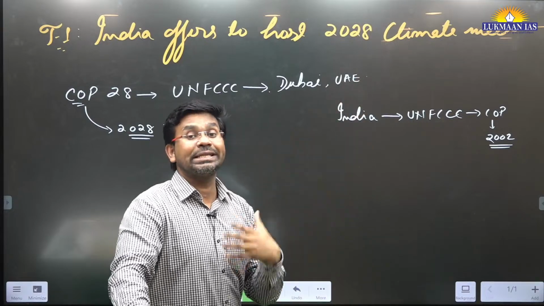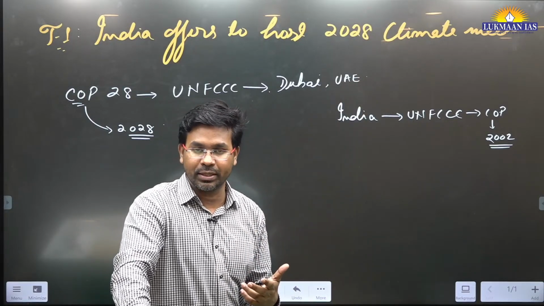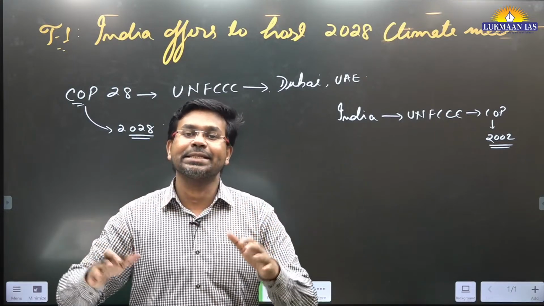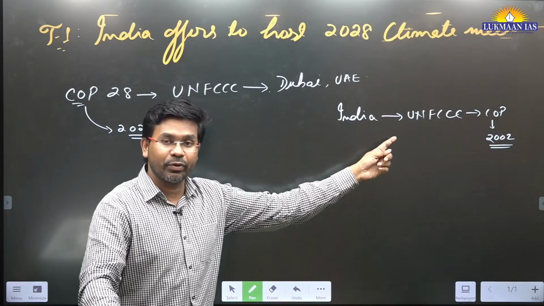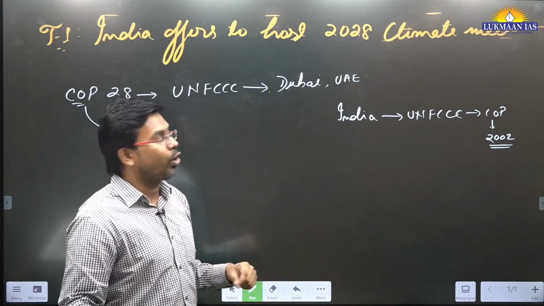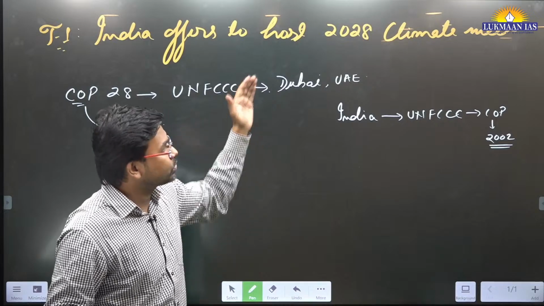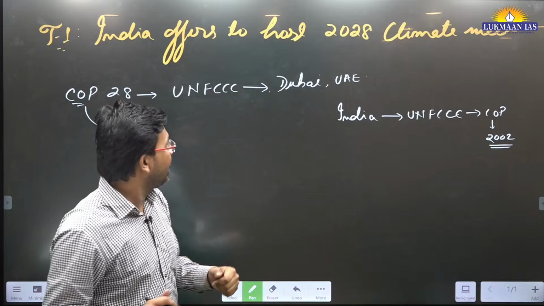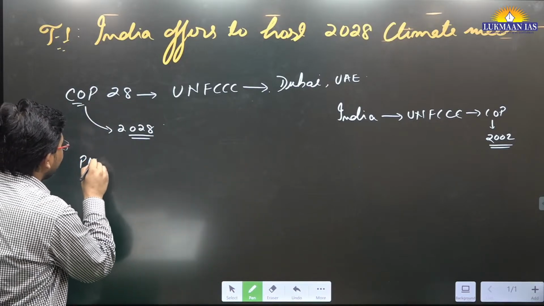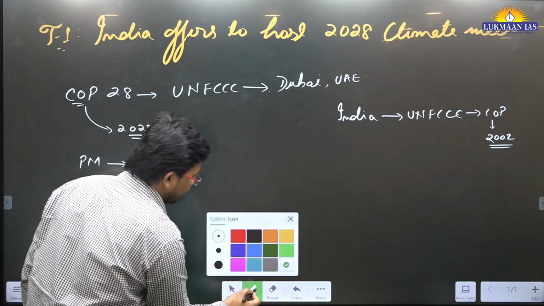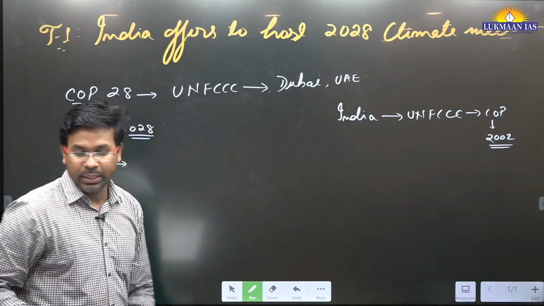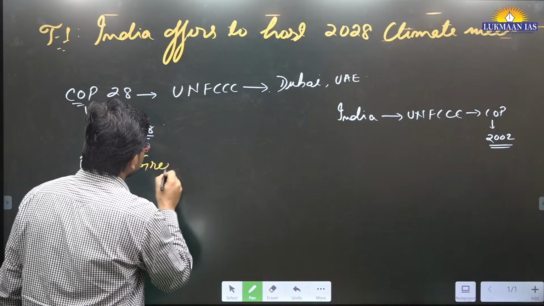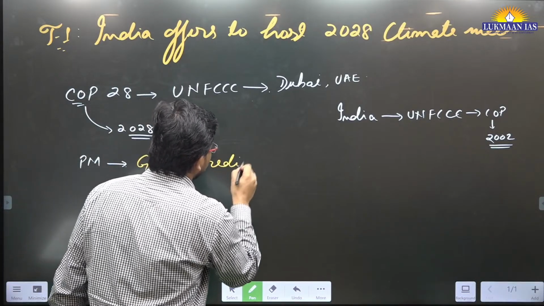So after 26 years India plans to host it, but this has to be approved, agreed upon by the existing member countries of the United Nations Framework Convention on Climate Change. Only then will India be able to host the 28th Conference of Parties. As of now, India has proposed that we want to host it. Apart from this, the Prime Minister of India has talked about a very important initiative that India has launched. This is known as the Green Credit Initiative.